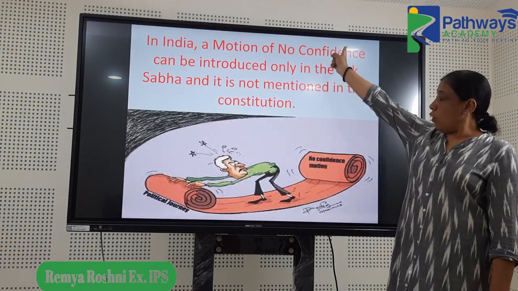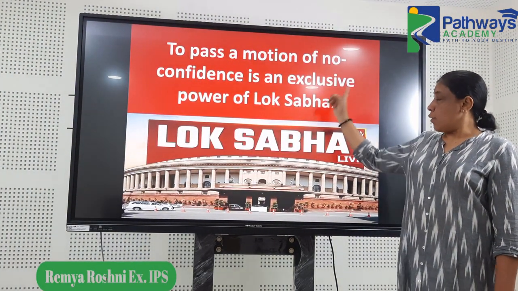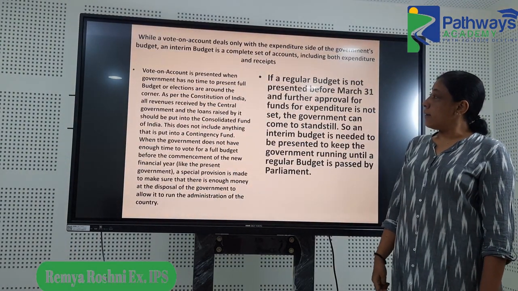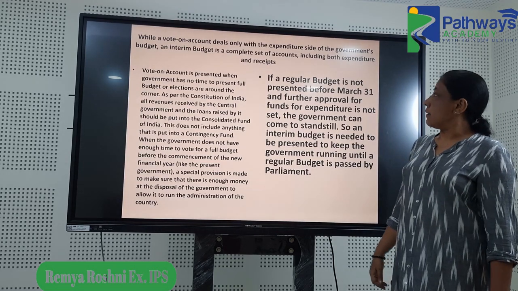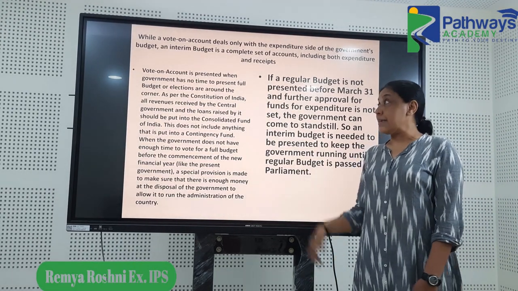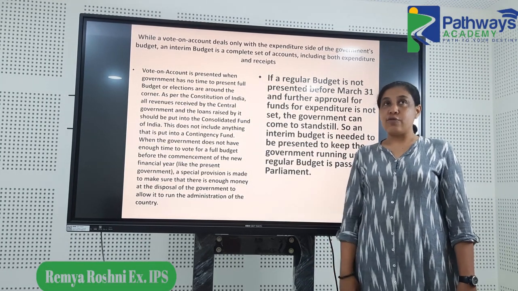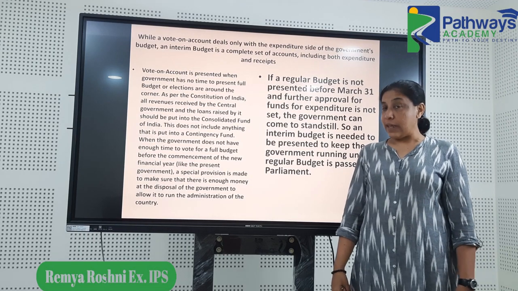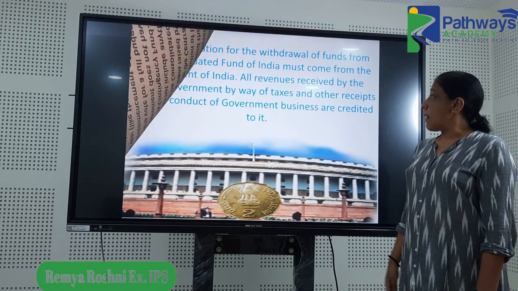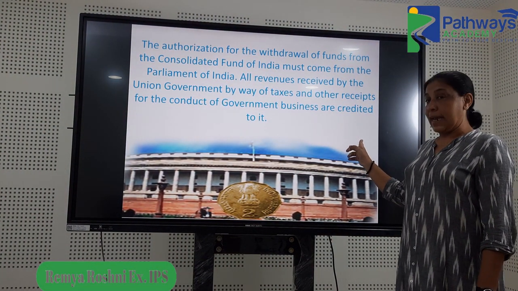There was a question of no confidence motion. So another question on no confidence motion. Then vote on account and interim budgets and things like that. Especially this year we could have a question like this because this is an election year. So the budget which we saw was an interim budget kind of thing. So we could expect a similar kind of question this year as well. So withdrawal of funds from the Consolidated Fund of India, again a similar area.